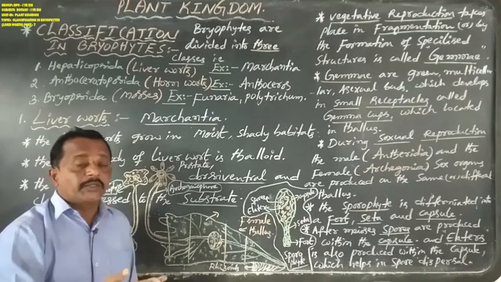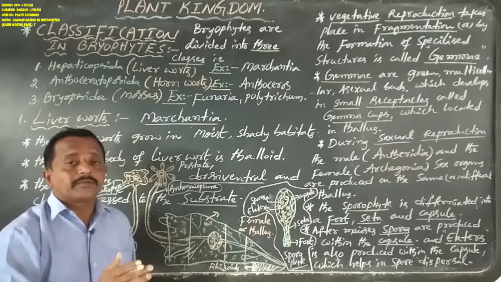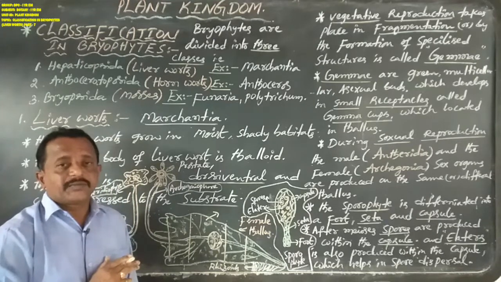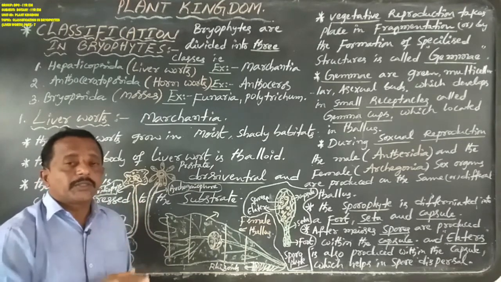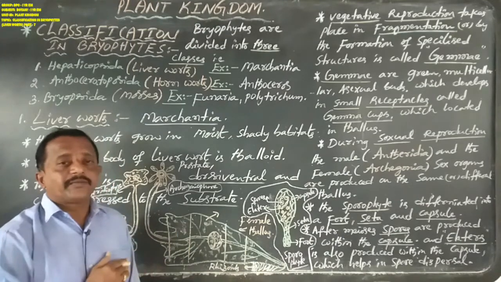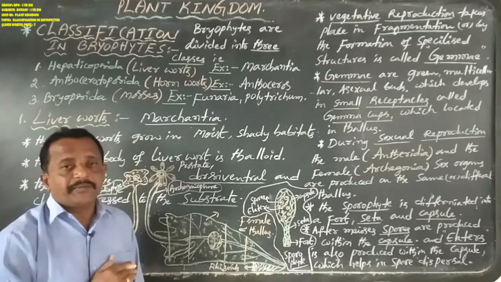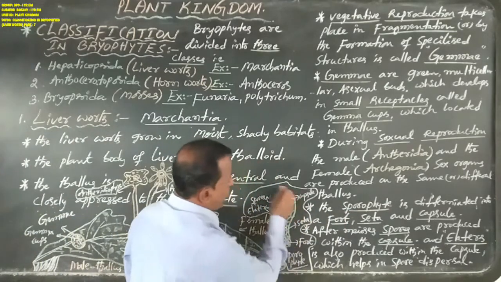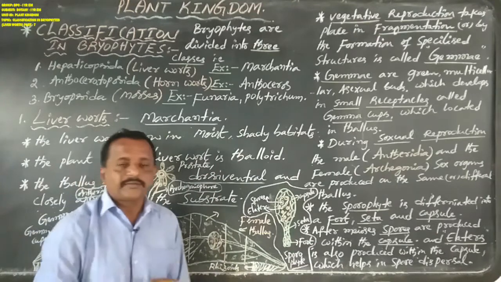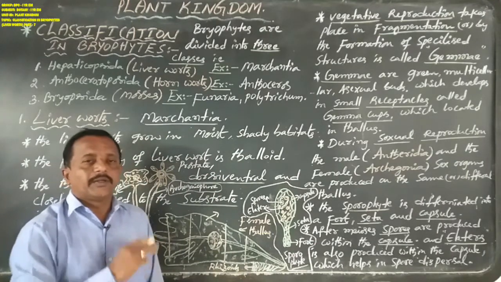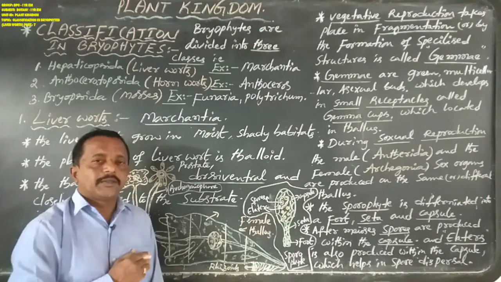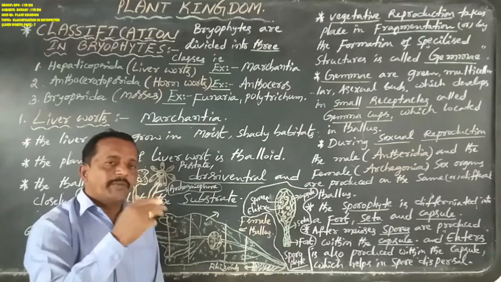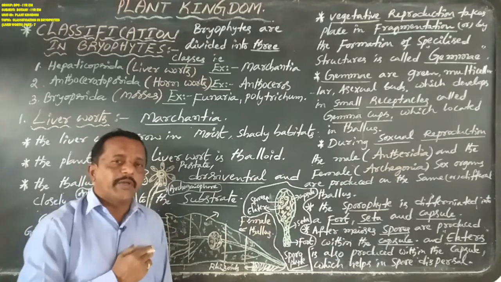This diploid zygote does not undergo meiosis immediately. This diploid zygote forms one multicellular body. This multicellular body is named the sporophyte. Generally in all higher plants, the diploid zygote develops into the diploid embryo.